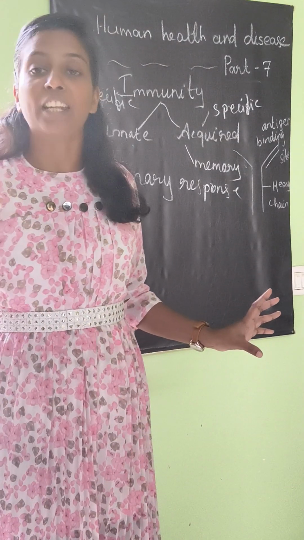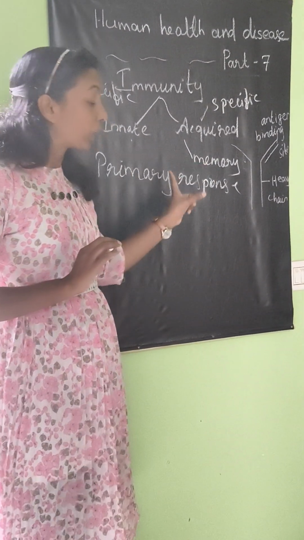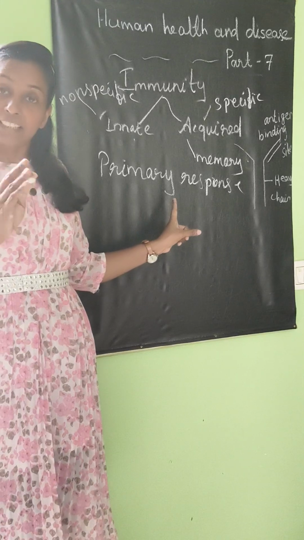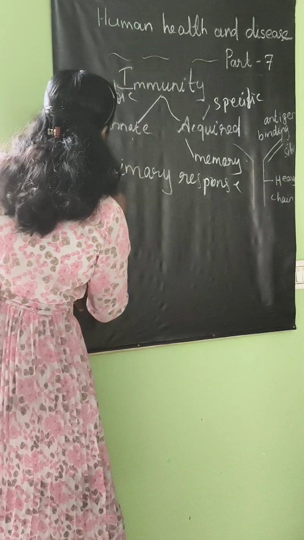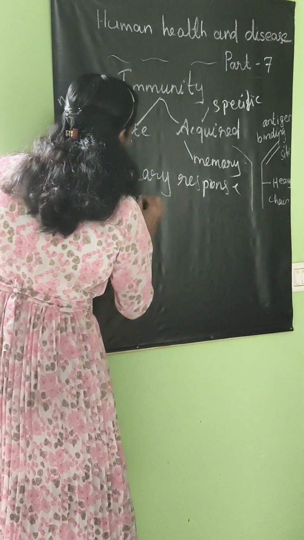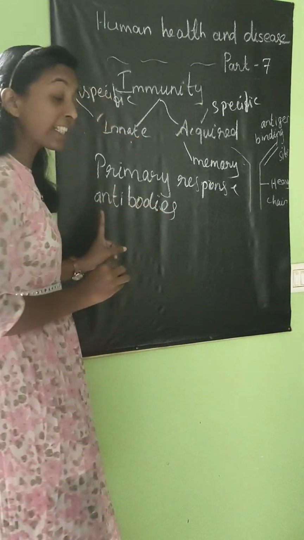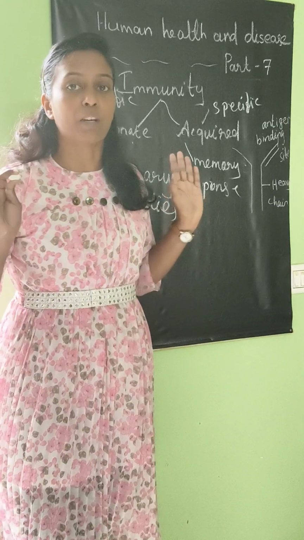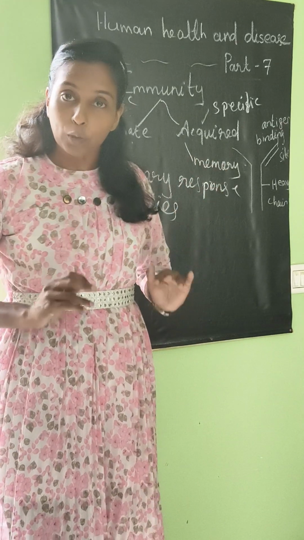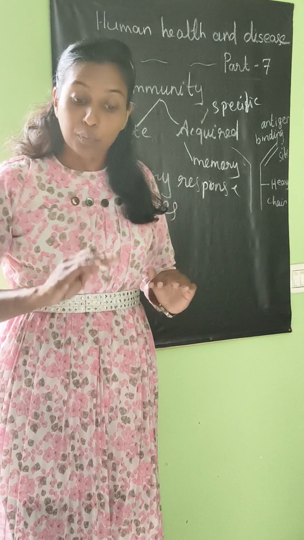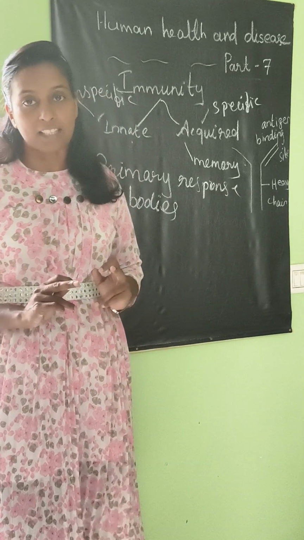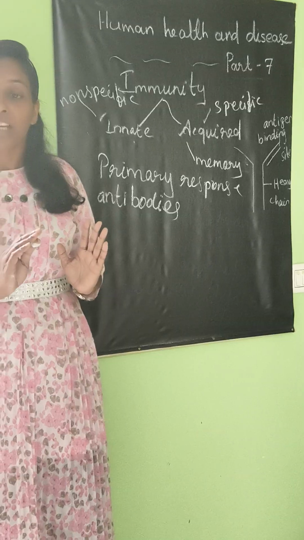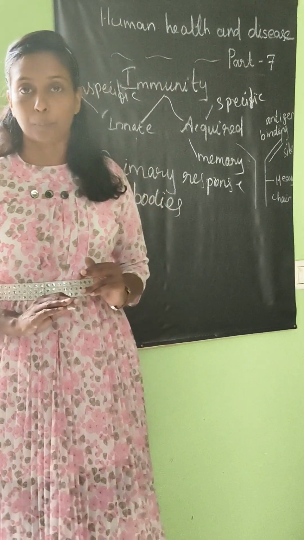Next, the same virus is coming. What happens during this primary response? When this chickenpox virus is in our body, it makes proteins that you can call antibodies. These antibodies will be there in our body. So now antibodies are there, and our body knows what this chickenpox virus is. Now next time this chickenpox virus is coming, our body is exposed to it a second time.